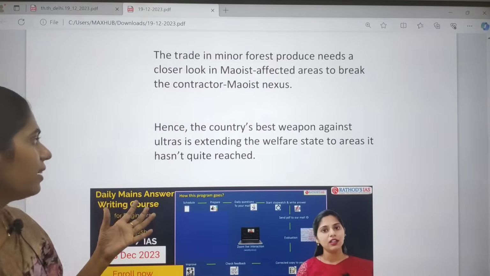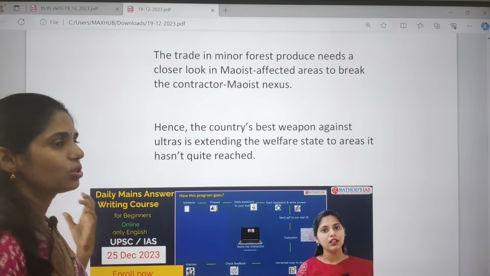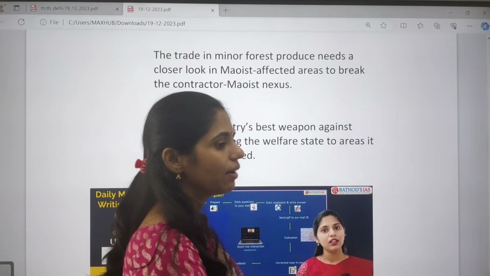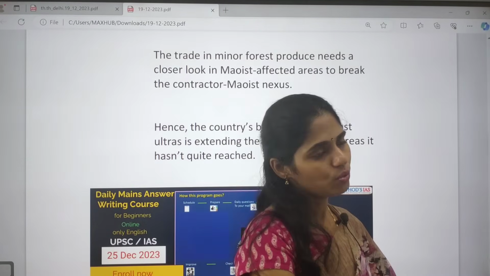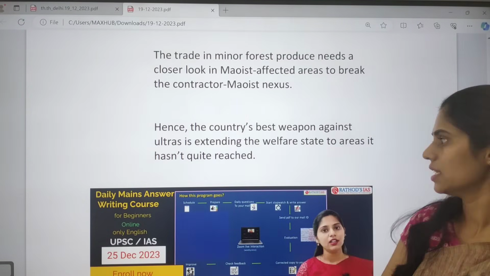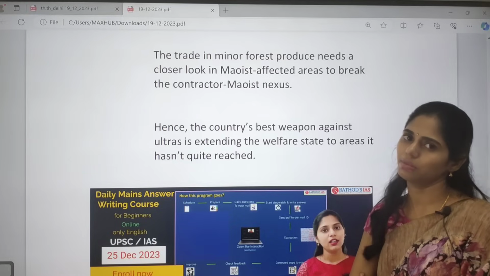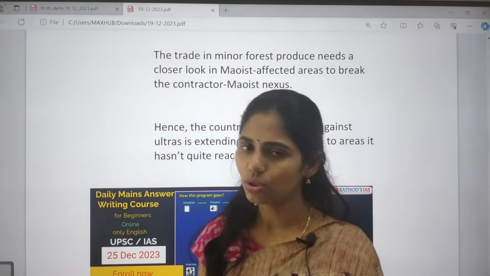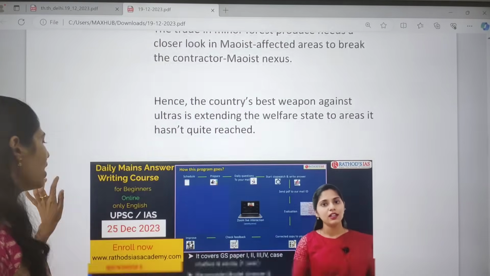Actually, the country's best weapon against this is to provide a welfare state. If we focus on good governance and welfare, automatically we can come out of this issue of Marxism or Maoism or left-wing extremism. So these are some important articles that appeared in today's Hindu newspaper.